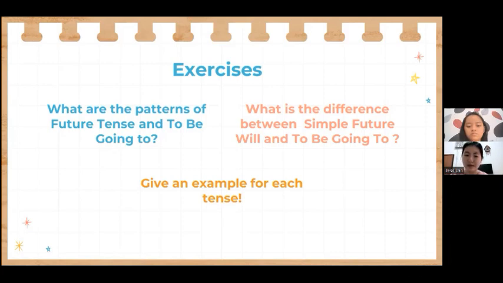How about Miss Liliana? Do you have an example for the future to be going to? Of course, I have some examples of to be going to. The first one, Feli has been married for 3 years and she is going to have a baby right now after she checked into the obstetricians with her husband. It means she's pregnant, so she will definitely have a baby soon.